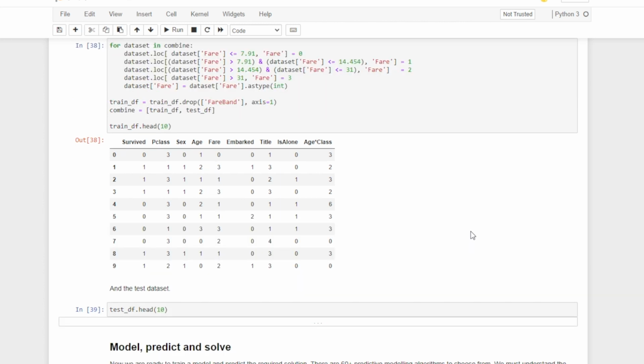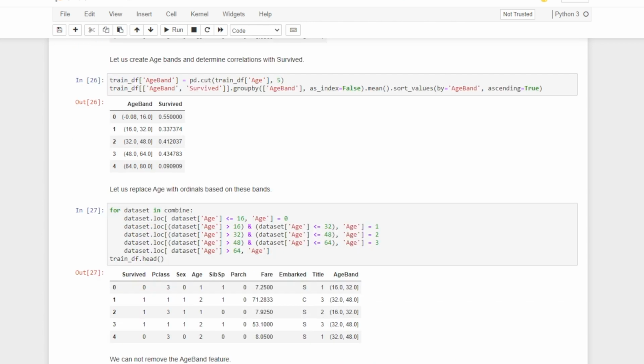Once the encoding is done, our data would look something like this, where there are no more text values remaining and everything is now numbers. Remember, a machine learning model can only take numbers as its input, and that's why the process of encoding is really important. Another important technique that people have used is to create bins or ranges. Instead of keeping so many different ages, it is easier to create age groups and label those groups as numbers.